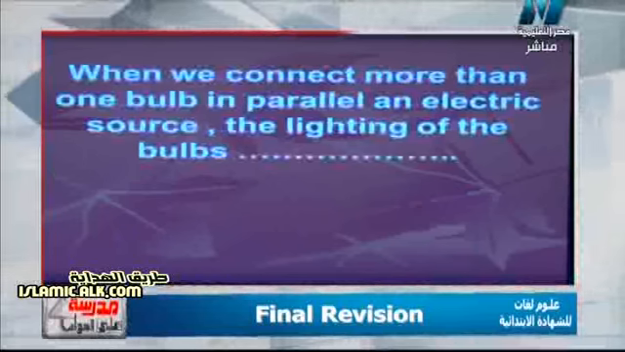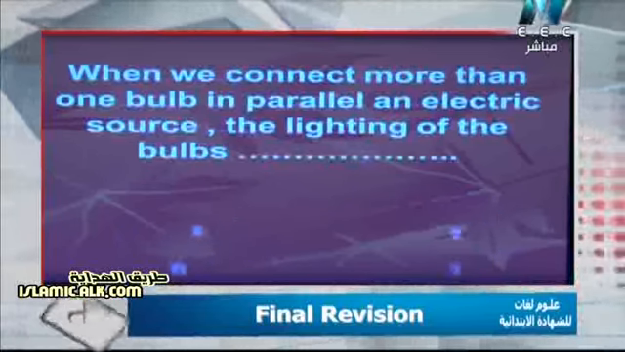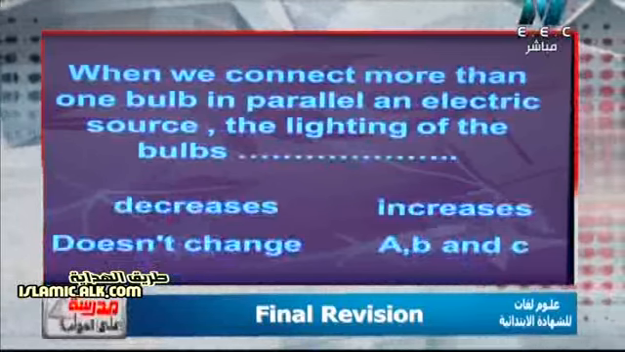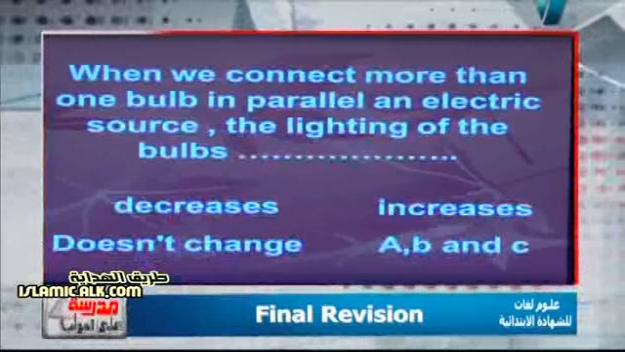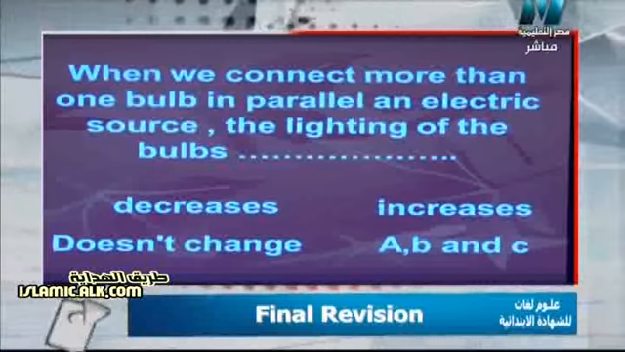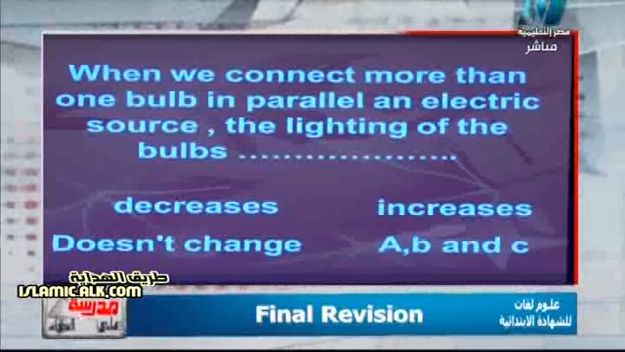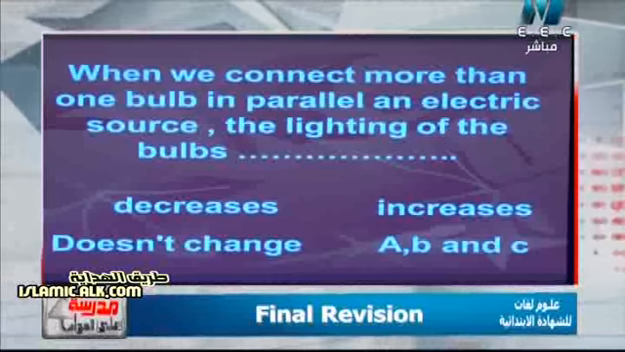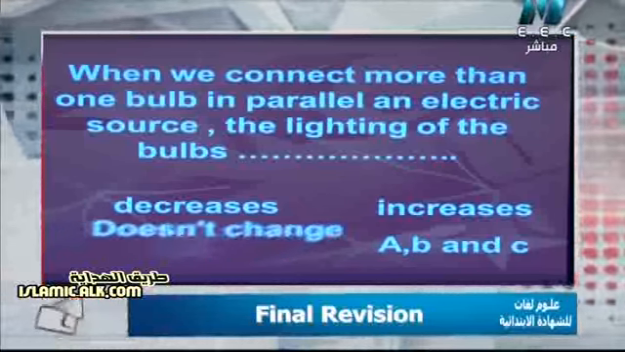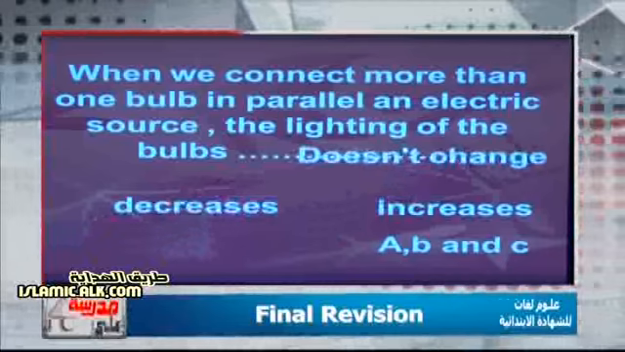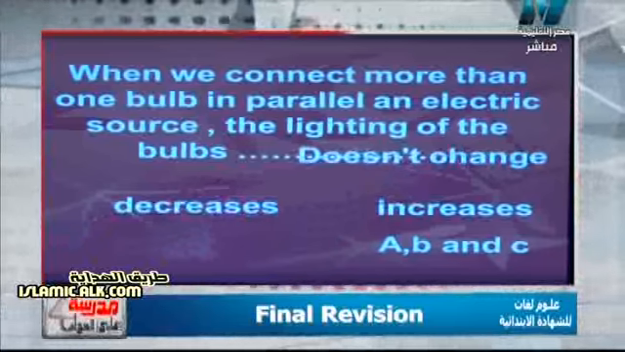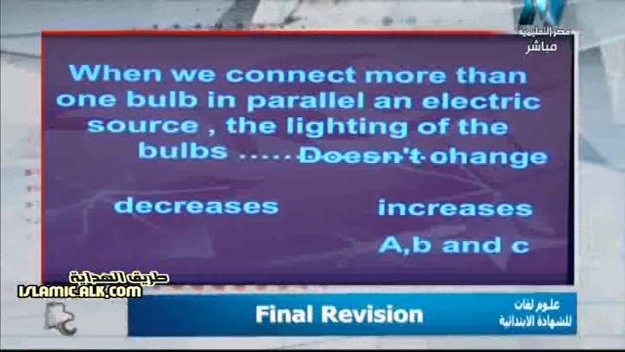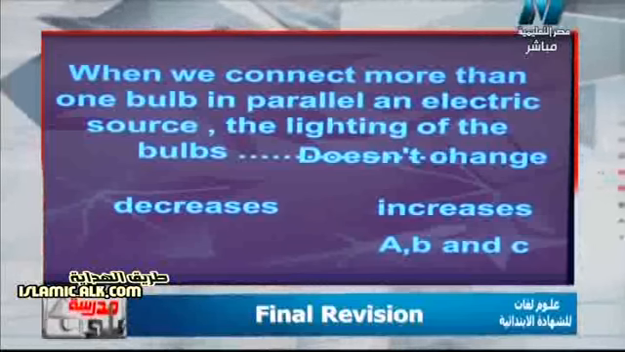Another question. When we connect more than one bulb in parallel to an electric source, the lighting of the bulbs decreases, increases, or doesn't change. Surely, if you connect more than one lamp in parallel, the lighting doesn't change because in a parallel connection, each lamp works independently of the other lamps.